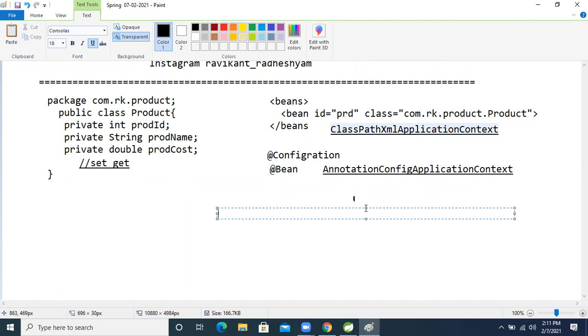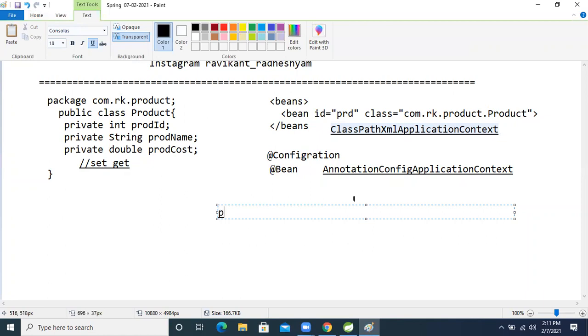This is the bean class, and our IOC container, by seeing that, will treat this class as a bean class. But how will we differentiate a bean class and a configuration class? This is how our IOC container will treat it: no, this is not a bean class, this is the configuration class.